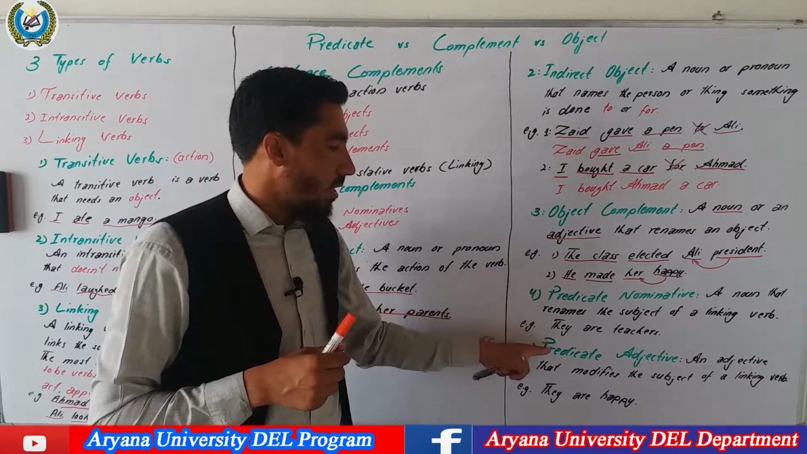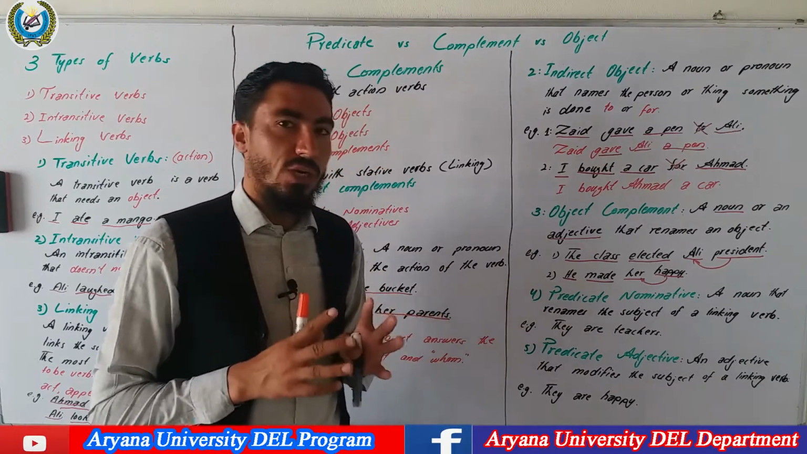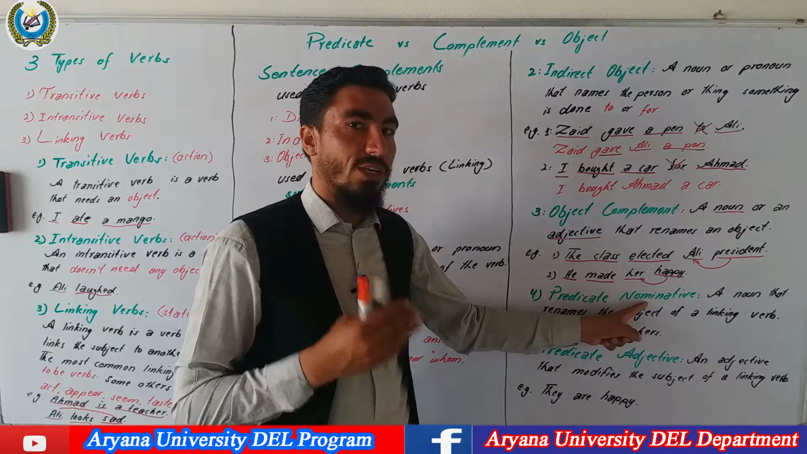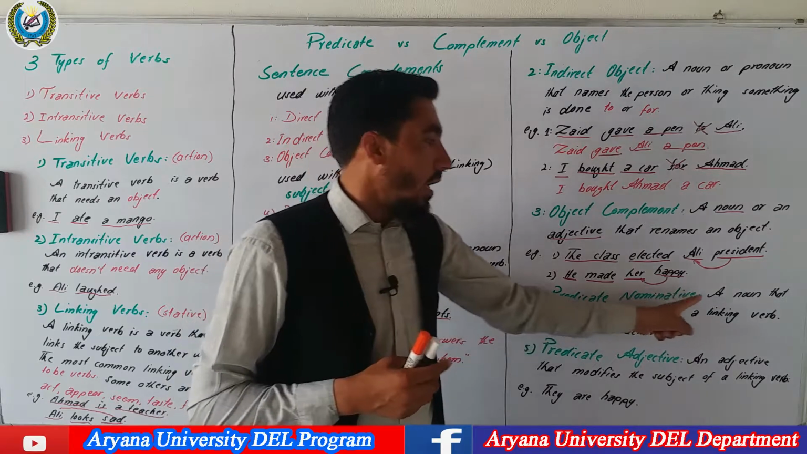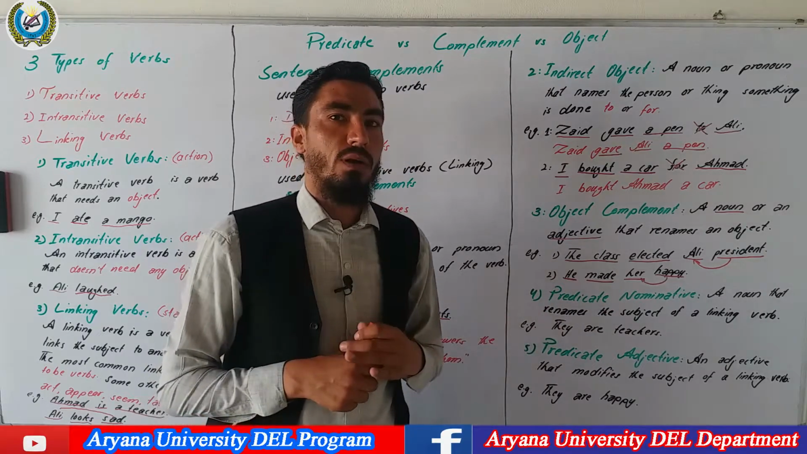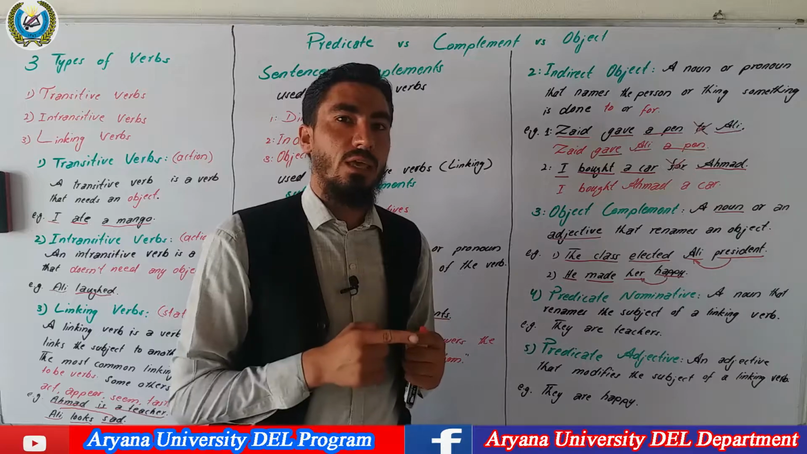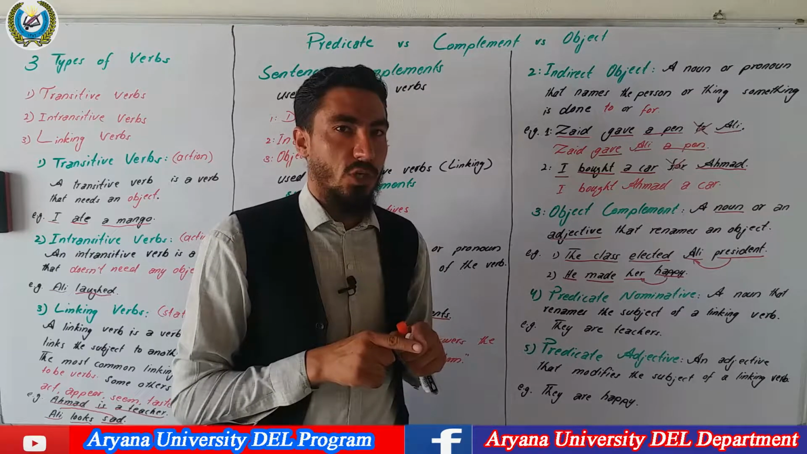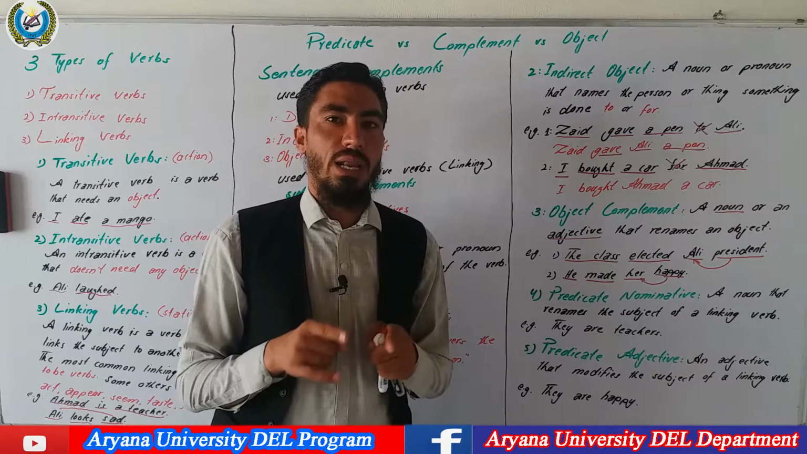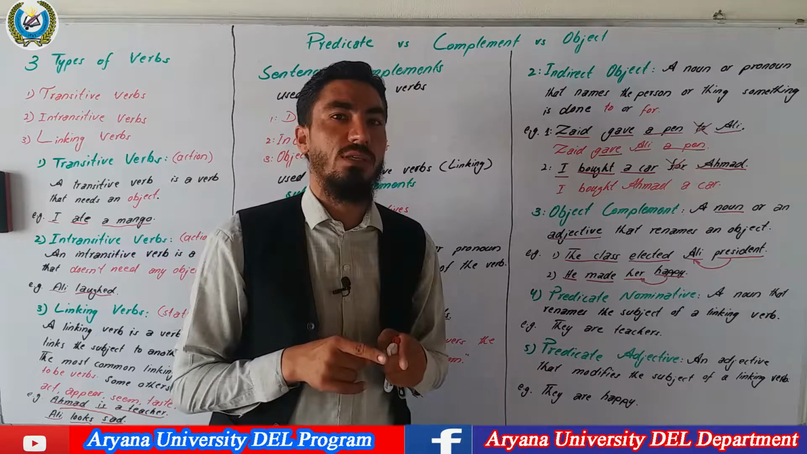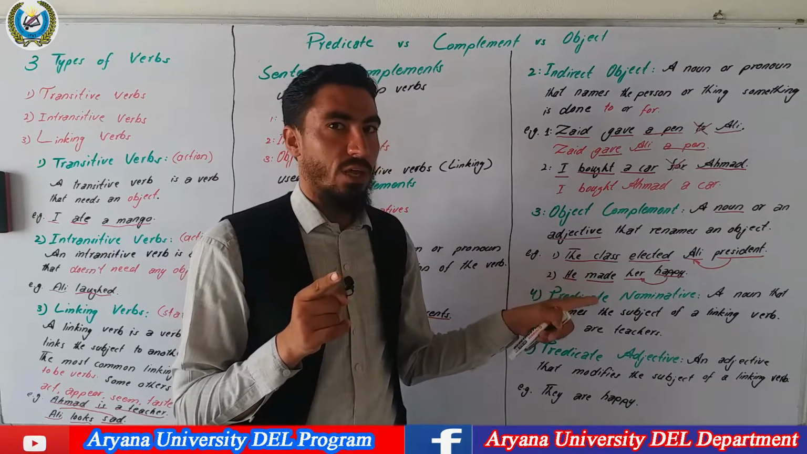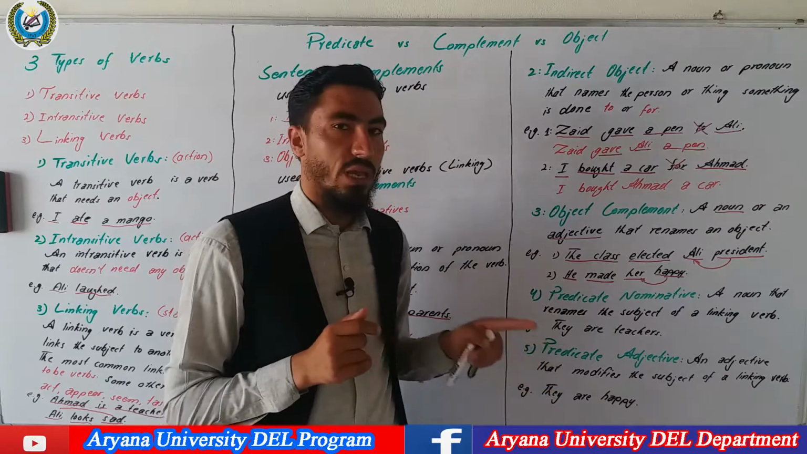A predicate nominative and a predicate adjective, both of these kinds of sentence complements are called subject complements. Predicate nominative is also called a predicate noun, a noun that renames the subject of a linking verb. One thing you should remember is that the parts that follow the linking verbs are called subject complements. That can either be a noun or an adjective. A noun or an adjective that follows a linking verb in the sentence is called a subject complement. If that is a noun, it is called a predicate nominative. If that is an adjective, that is called a predicate adjective.